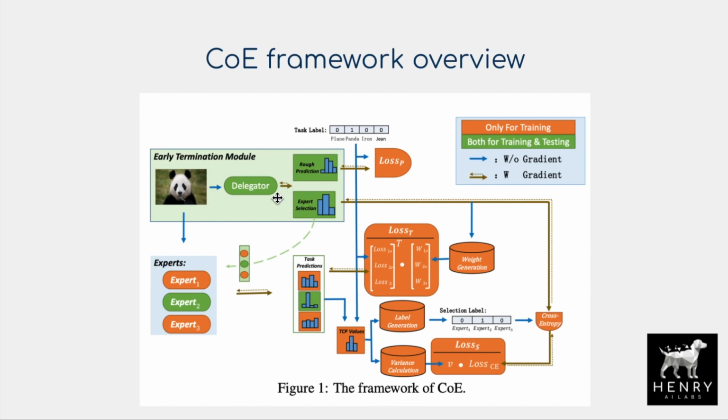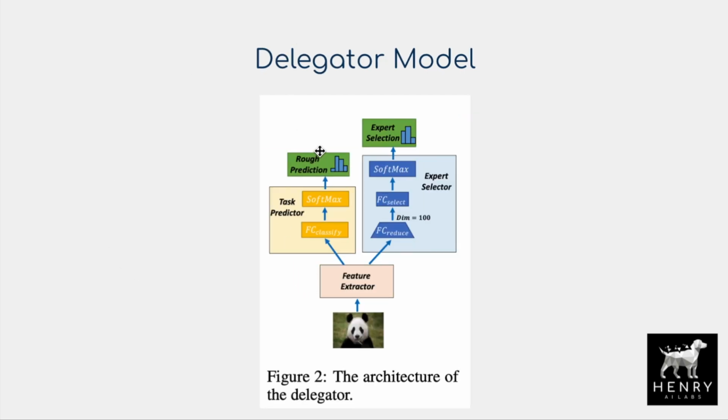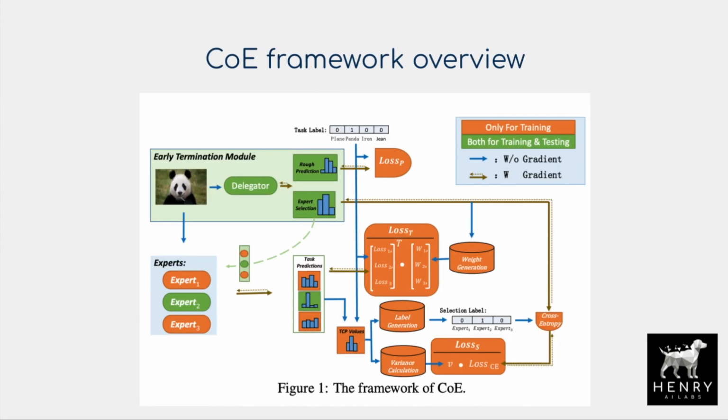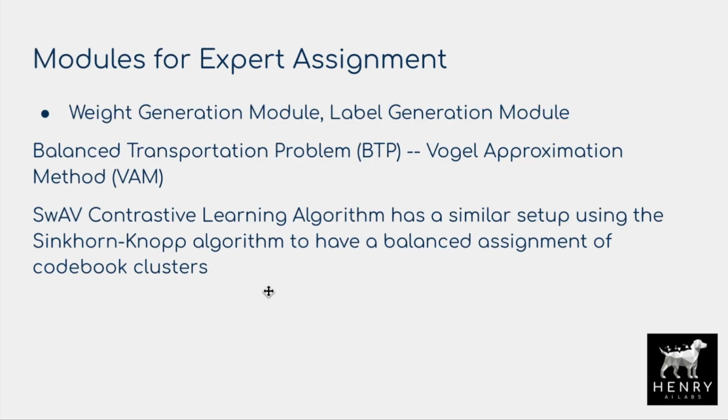You have a delegator model, which you may just exit with an early prediction if you have enough confidence, or you select from the ensemble to get a better prediction from the ensemble. So here's the key idea with how we're going to train this expert assignment and how we're going to train this delegator to pick among these candidate models in an ensemble learning framework. So we have a weight generation module and a label generation module, and they're solved with transportation algorithms like optimal transport and this idea like the Sinkhorn-Knopp algorithm that's used in the SwAV contrastive learning algorithm to make sure you have a balanced assignment of codebook clusters in this kind of contrastive learning framework.